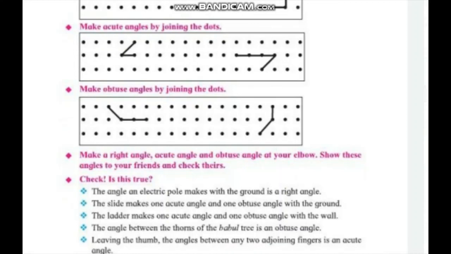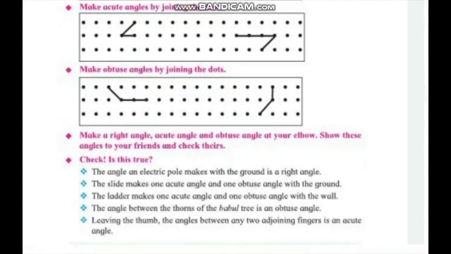Next is check, is this true. First question: the angle an electric pole makes with the ground is a right angle, isn't it? Yes, this is a right angle. This is true. The slide makes one acute angle and one obtuse angle. Yes, this sentence is also true. Next, the ladder makes one acute angle and one obtuse angle with the wall. Yes, this is also true.